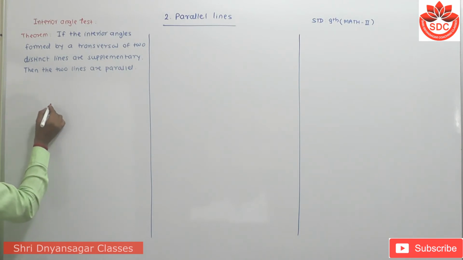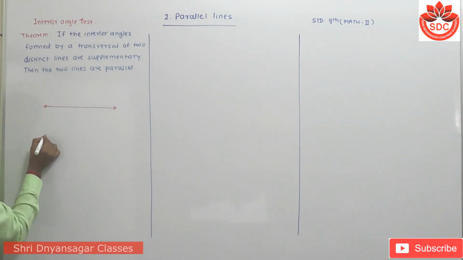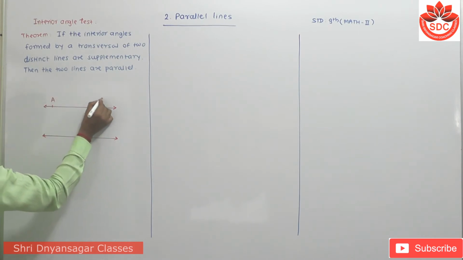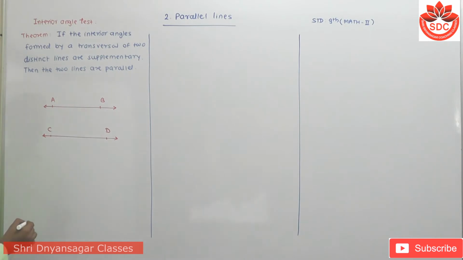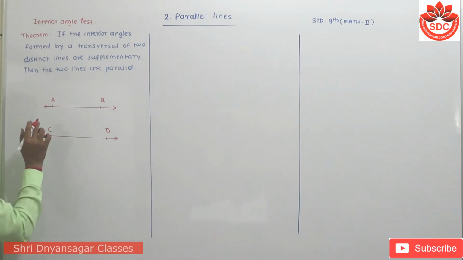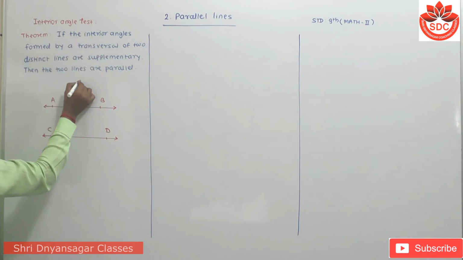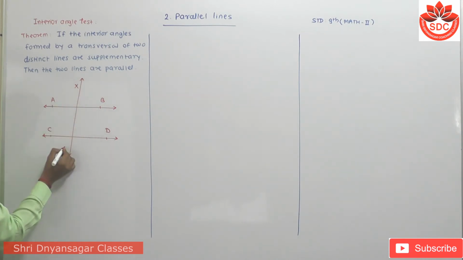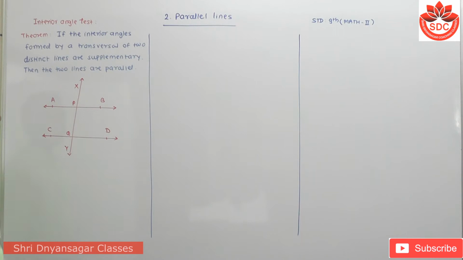The interior angles formed by the transversal of two distinct lines are supplementary. First we have to draw two distinct lines. Suppose this is line AB and line CD. These are the two distinct lines. Now student, this transversal intersects these two lines. Suppose this is the transversal XY, which intersects line AB and line CD at points P and Q.